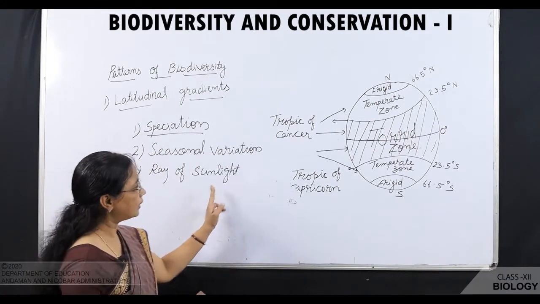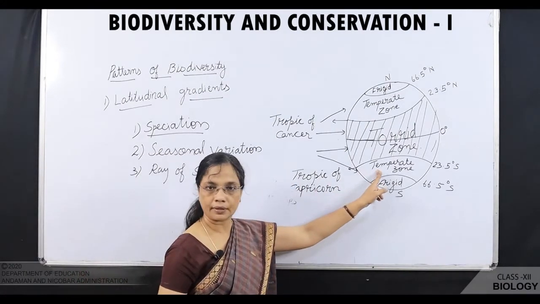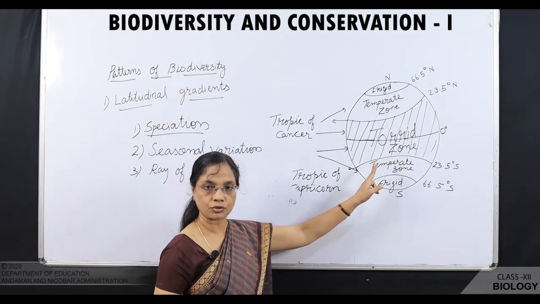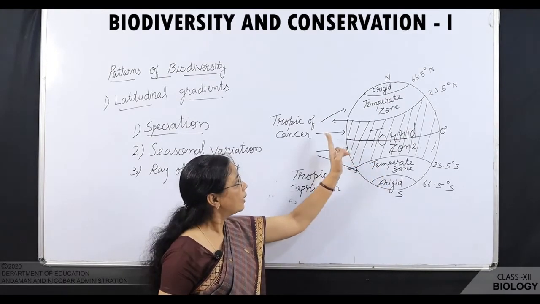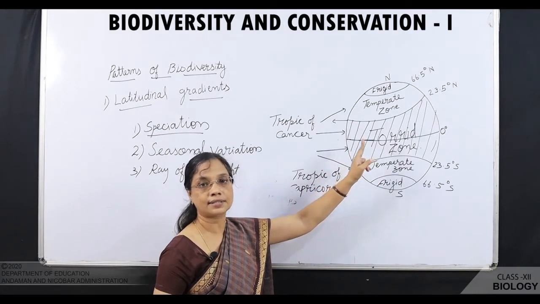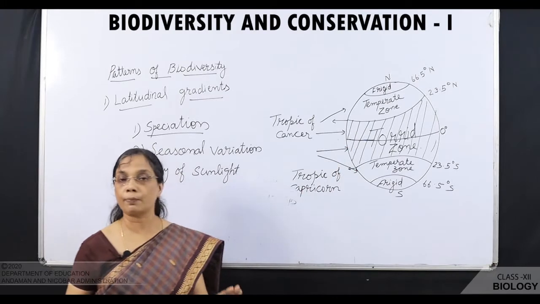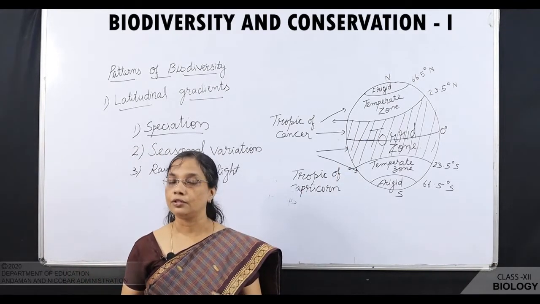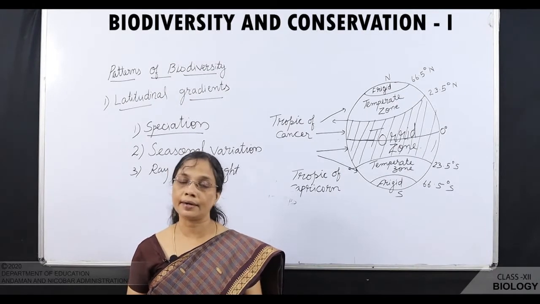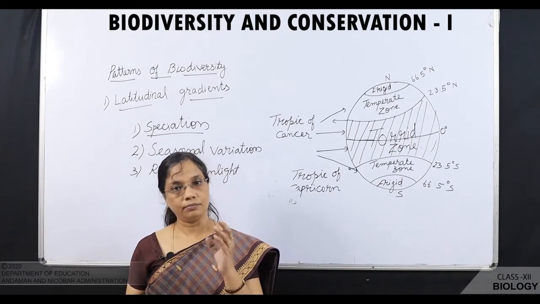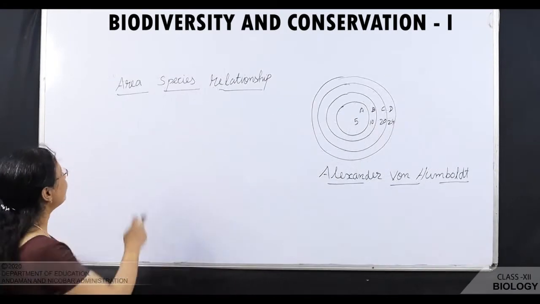Ray of sunlight: the temperate region receives slanting rays of sunlight, so their productivity is less. But here in the tropical region, they are receiving direct sunlight, so the productivity is higher. Okay, that is the reason the tropical region is having higher species diversity in comparison to that of the temperate region.